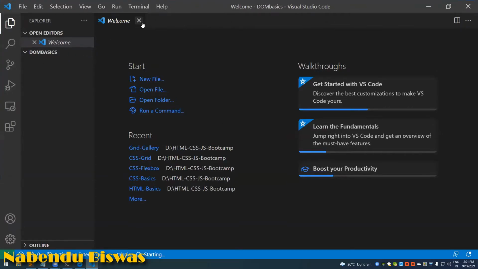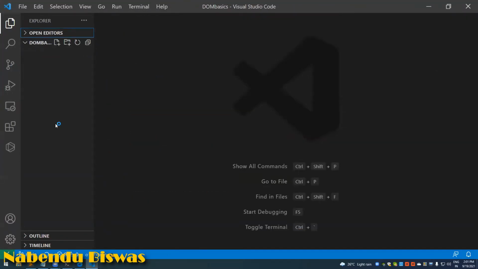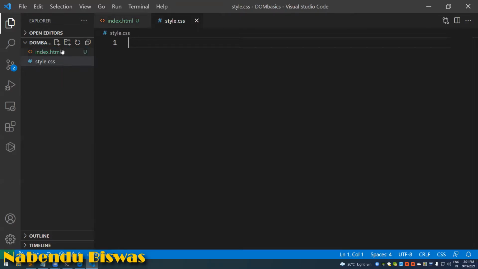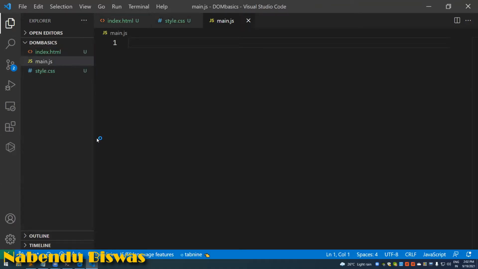I'm opening it with VS Code, and here I'm going to have an index.html, style.css, and main.js.